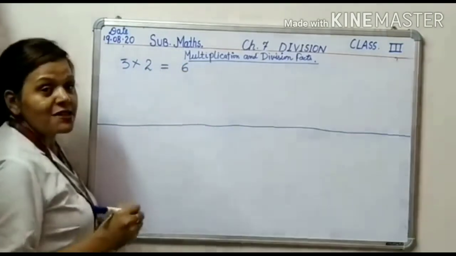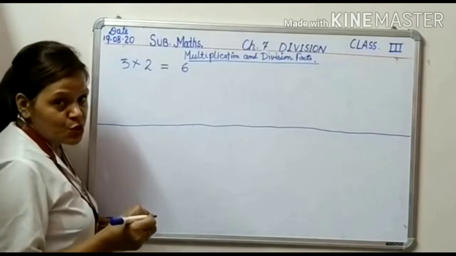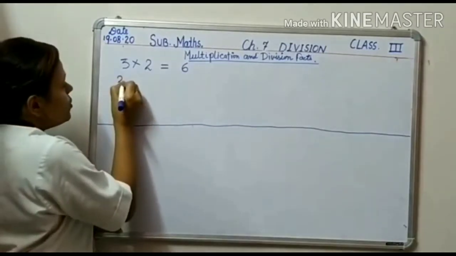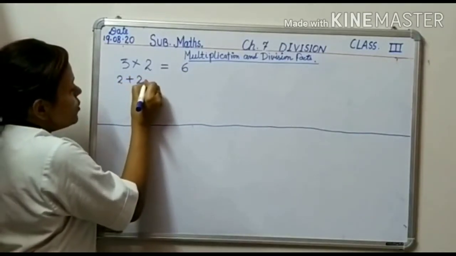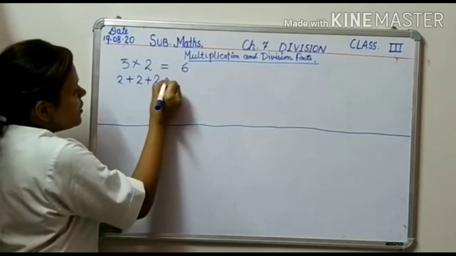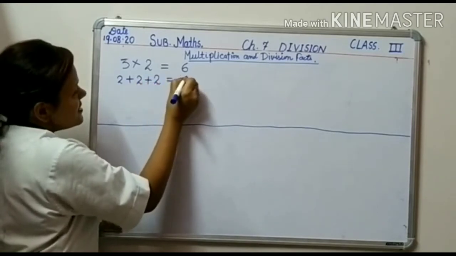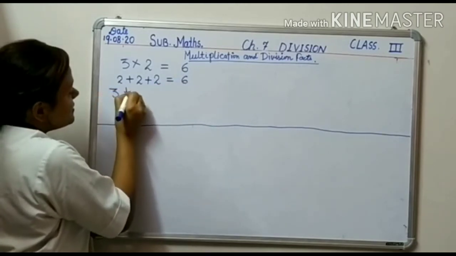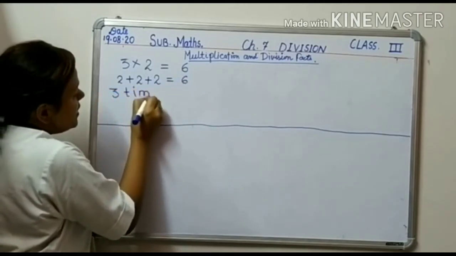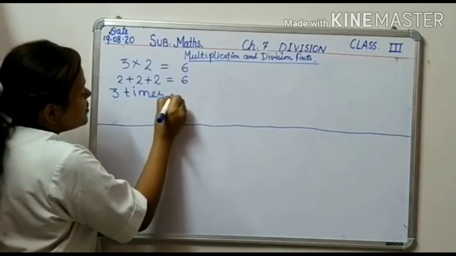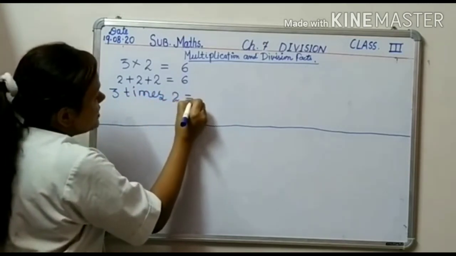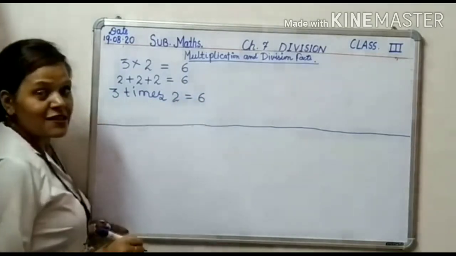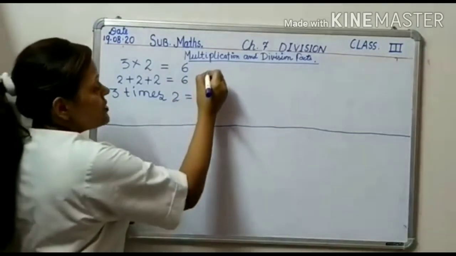It means 3 times 2, which is 2 plus 2 plus 2 equals 6. 3 times 2 equals 6.